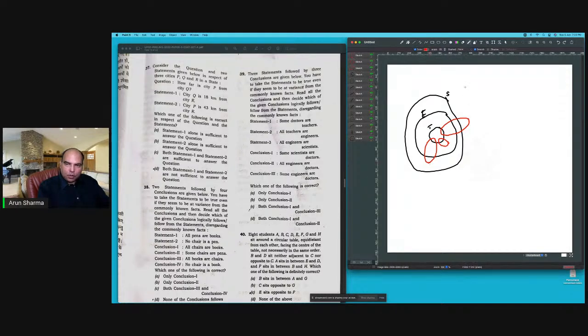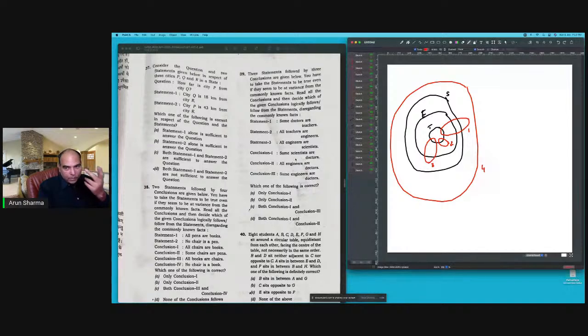My doctor's circle can also be this in this case. So the way you do it is you try to reject the conclusion. So if this is figure 1, this is figure 2, this is figure 3, this is figure 4. If I want to reject the first conclusion, some scientists are doctors, I would have to show that no scientists are doctors. Whichever way I draw the fourth circle for doctors, I am getting the same thing in all the cases.